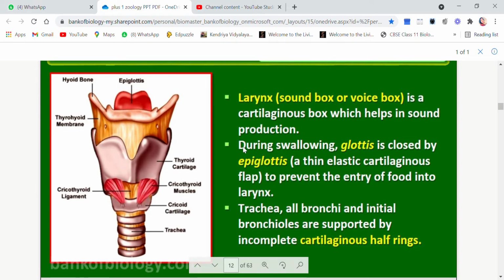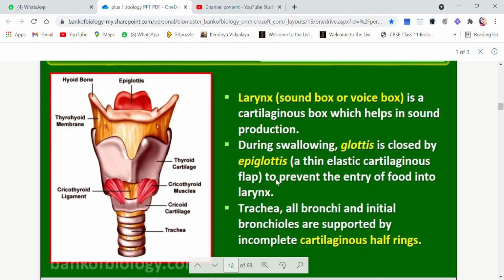Then during swallowing, whenever you are swallowing some food, the glottis is closed by the epiglottis. Now glottis is a passage which is closed by a flap-like structure, you see, called epiglottis. So epiglottis is a cartilaginous flap which will cover the glottis whenever you are swallowing the food, so that the food does not enter the larynx.